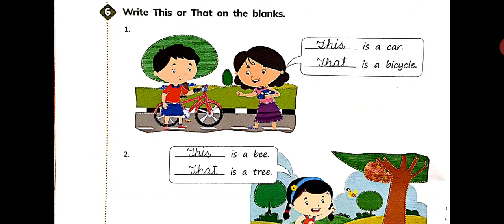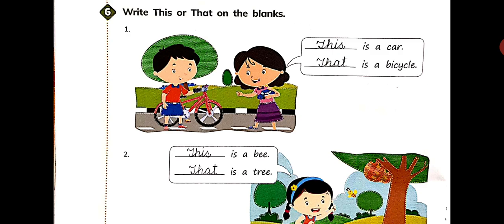So, write this or that on the blanks. First is dash is a car. See, the car is near to the girl and there is only one car. So the demonstrative pronoun this will come here. Fine. Next is dash is a bicycle. The bicycle is quite far from the girl and it is also only one. So the demonstrative pronoun that will come over here. It will be that is a bicycle.